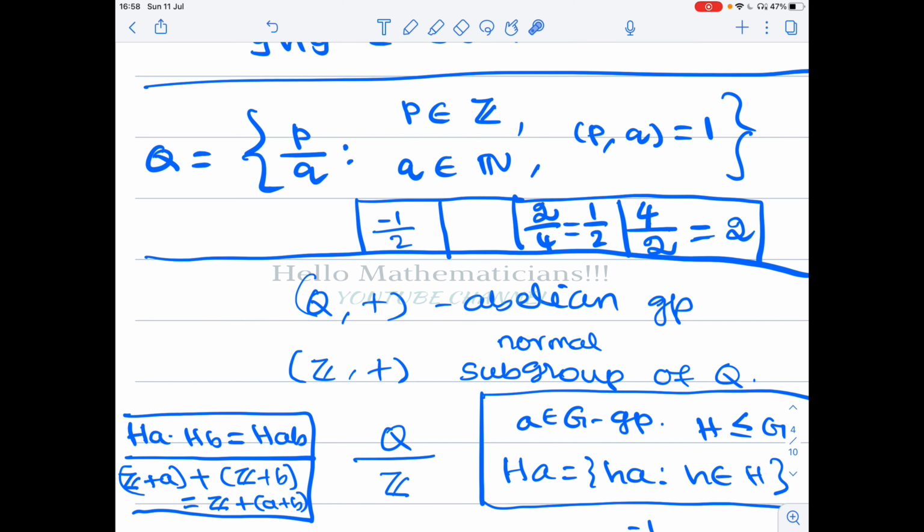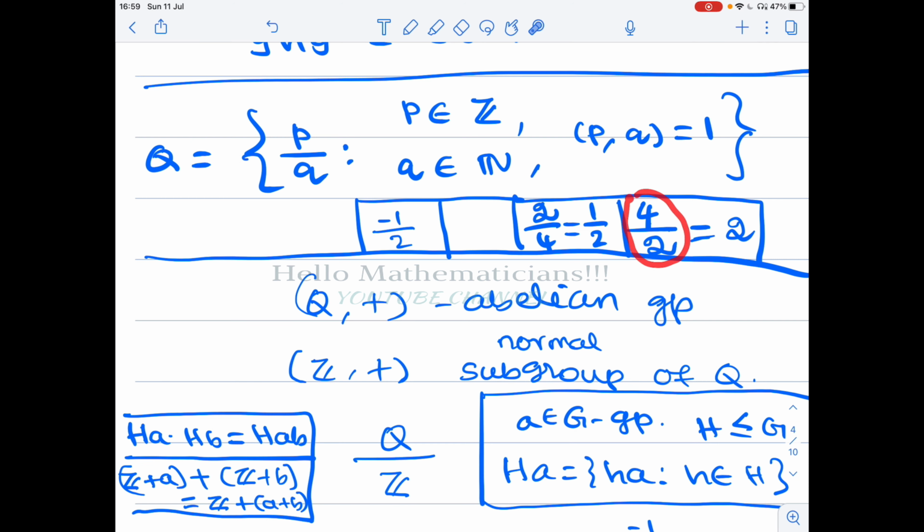Let's start. First, let's fix some notations for rational numbers. Rational numbers means elements of the form p by q, where the numerator comes from the integers. In particular, the numerator can be 0. If the numerator is 0, the full number will be 0. The numerator can be positive and negative. But q, we are taking only natural numbers. And we also have the condition that p and q should be relatively prime. That is what we call the reduced expression of the rational number.